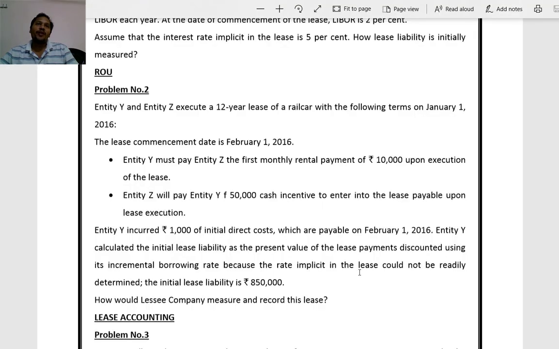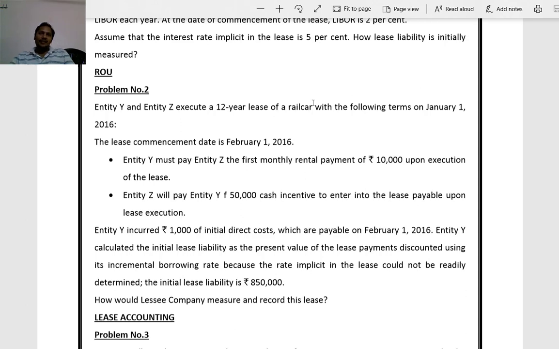Next we will go for problem number 2. Entity Y and entity Z execute a 12-year lease of a rail car with the following terms on January 1st, 2016.